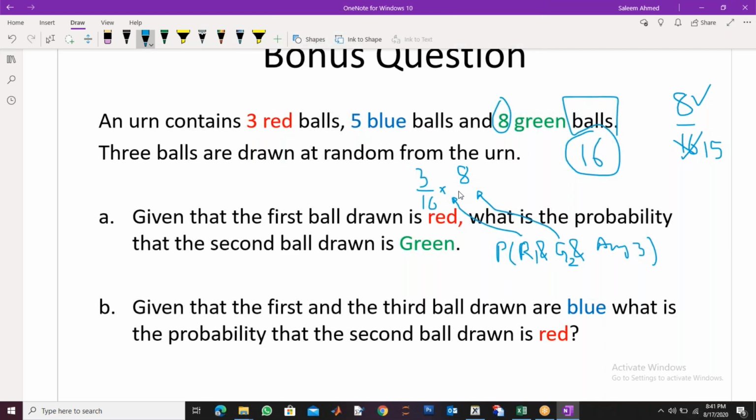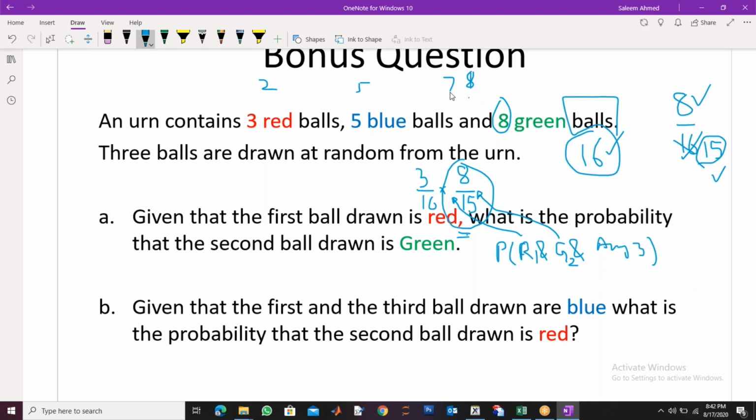Here is the conditional probability basically. This is what I got from the concept of conditional probability. The reason is I reduced the sample space. My previous sample space was 16. My new sample space is 15. Now I have 2 red, 5 blue, and 8 green after one ball was withdrawn. This is my new sample space. So it is 8 by 15. Now my new count is 2, 5, and 7. I have 14 balls total.